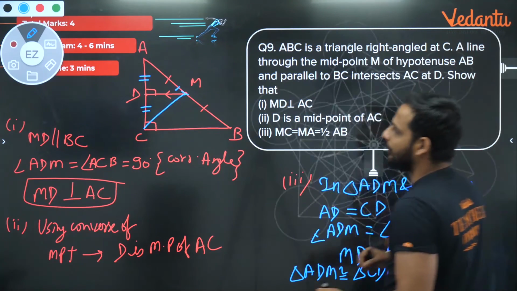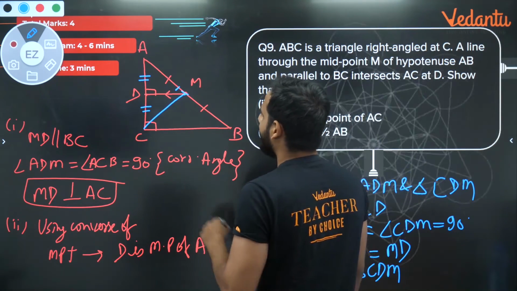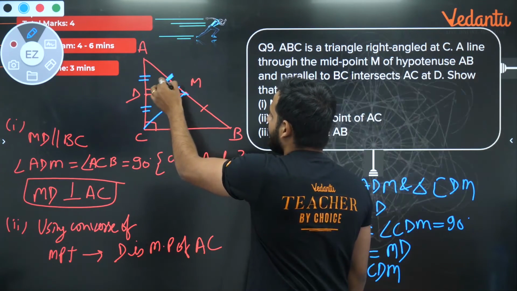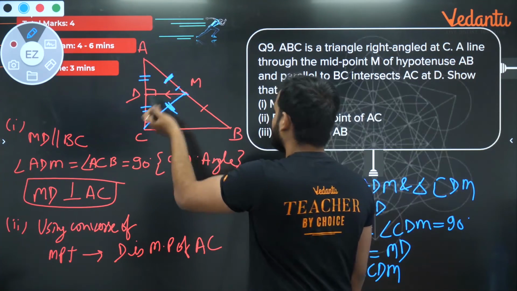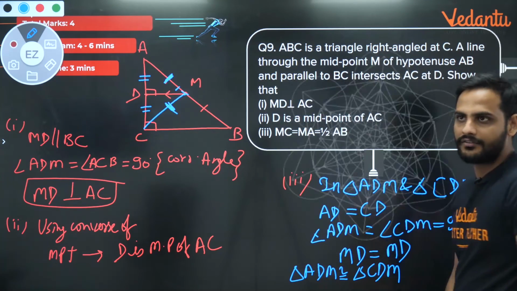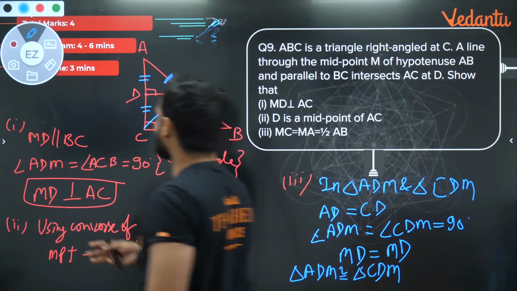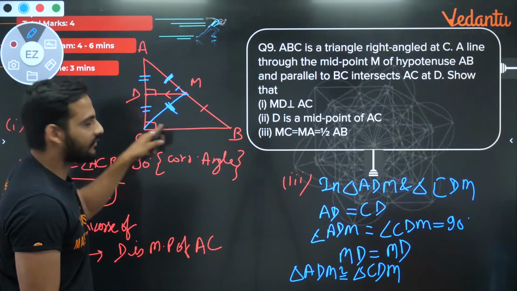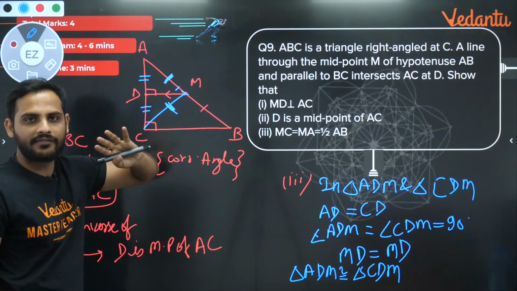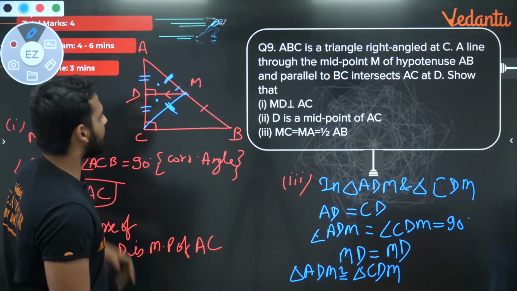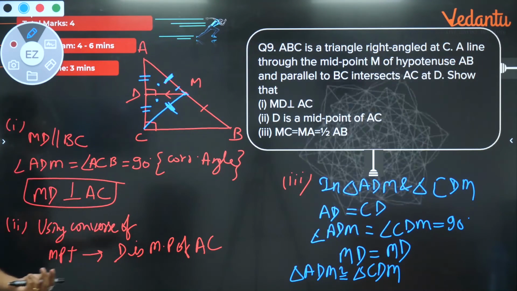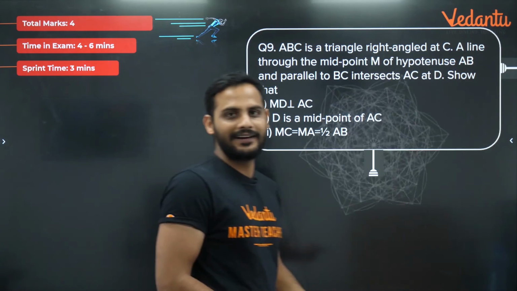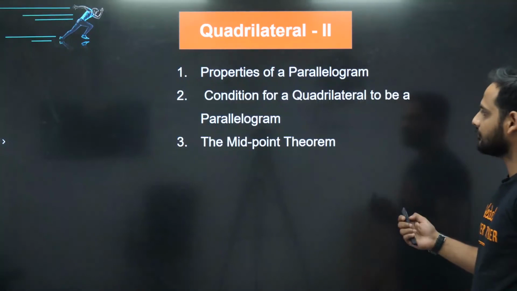And if these two are congruent, by CPCT, MA will be equal to MC, which is half of AB. Understood? So we have to figure out which triangles are available. First I was thinking that I will take these two large triangles, but then I saw that there was not enough criteria. Then I went for these two. Understood? So this way you have to figure it out. The more questions you solve, the more ideas you will get. So this was the solution.